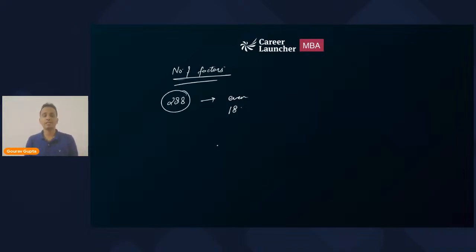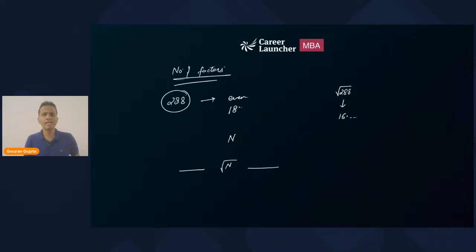For any number n, the number of factors which are less than under root n will be equal to the number of factors which are greater than under root n. In case of 288, the approximate value of under root of 288 is 16 point something, since 16 squared is 256 and 17 squared is 289.